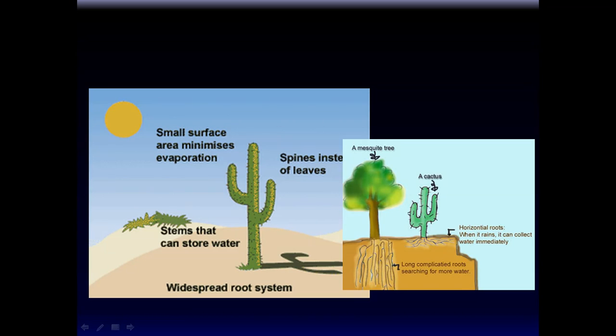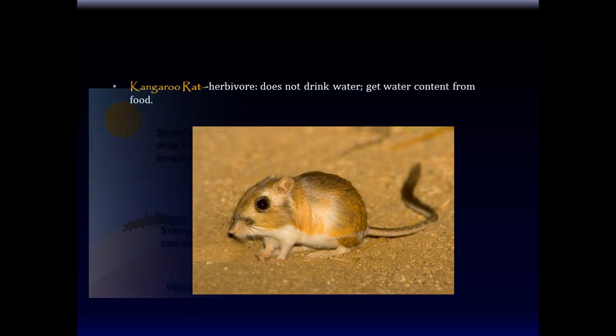Their roots don't dig down, see, because there's no water deep down. What are you going to do, look for water deep down? It ain't there. So their roots go laterally, horizontally, carpeting the ground, because that's where you're going to find water if it's going to be there, right? So there are special adaptations that these life forms have evolved for themselves to survive in that environment.